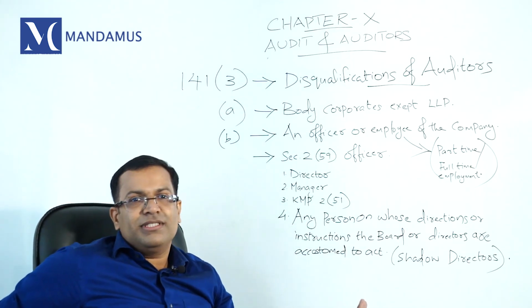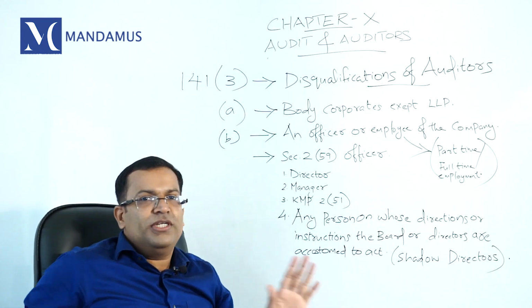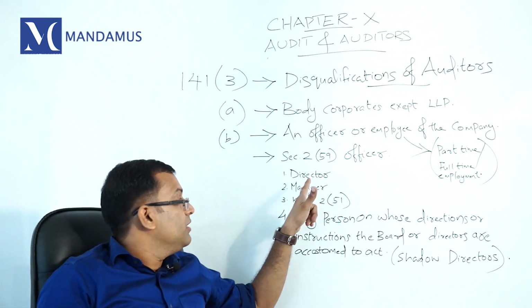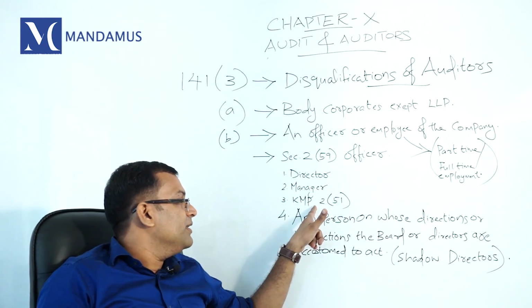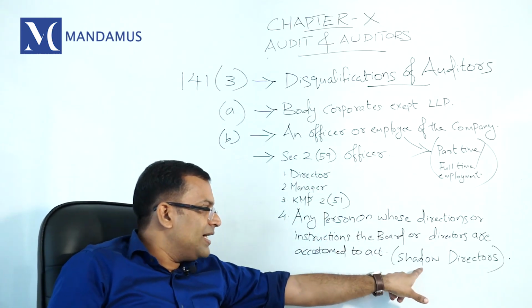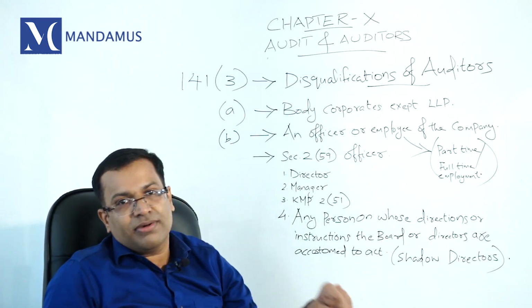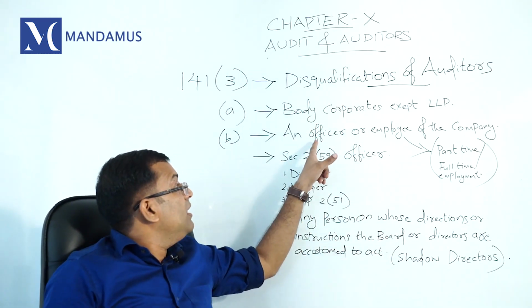See, if you want to become a chartered accountant, if you want to become a statutory auditor, you need to be a chartered accountant. So that is a presumption. But if you are a director, a manager, a KMP, or any person whose direction the board follows, so that is called shadow directors, then you are disqualified to become the statutory auditor of the company. Then others, any officer or employee.